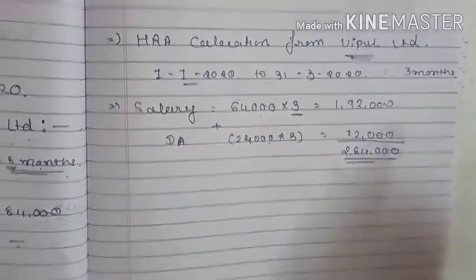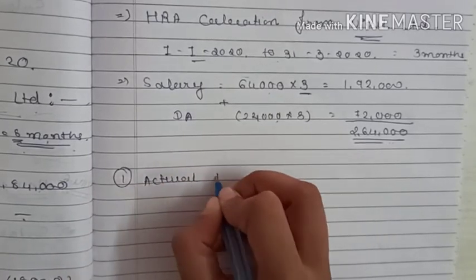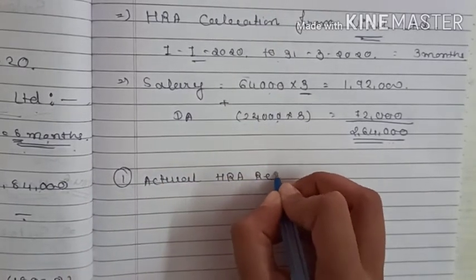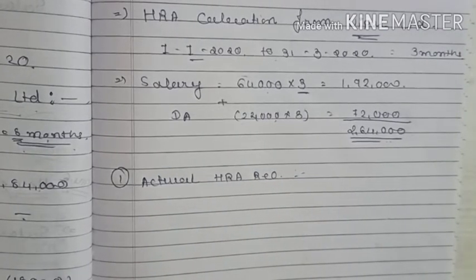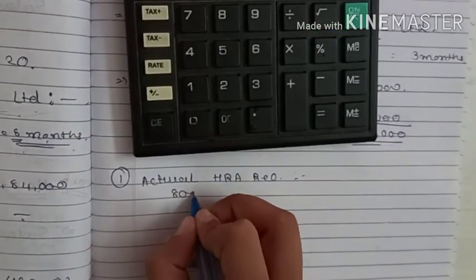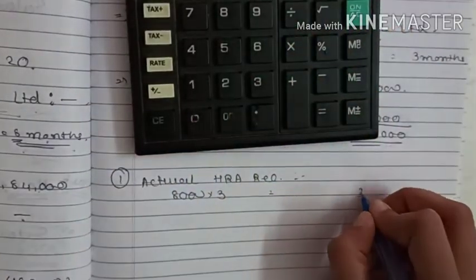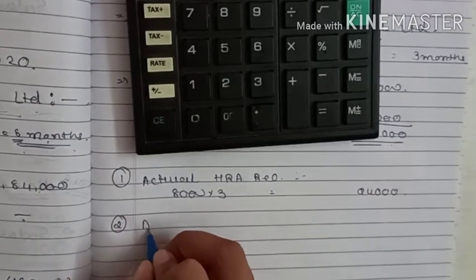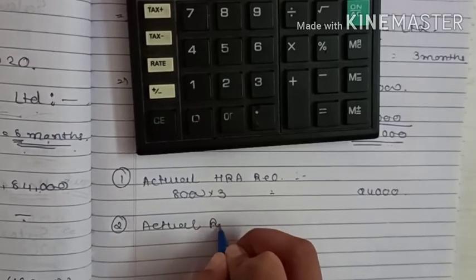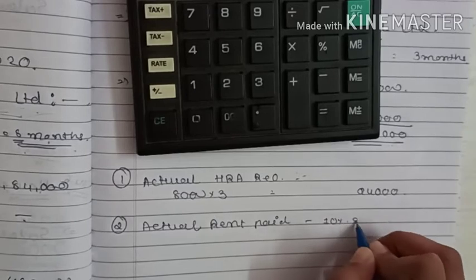Total salary is 2,64,000. Now apply again the 3 conditions. First, actual HRA received. He received HRA from Vipul Limited of 8,000 per month, so for 3 months it is 24,000. Now second, actual rent paid minus 10% of salary.